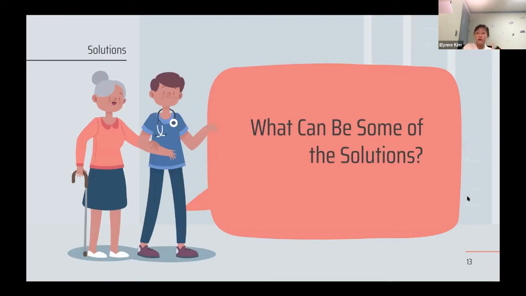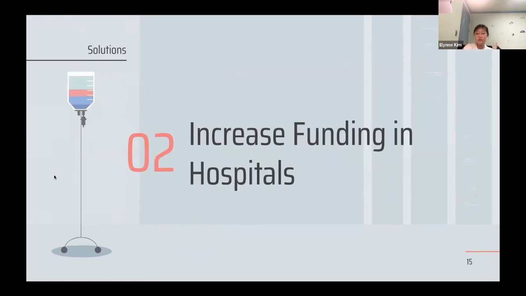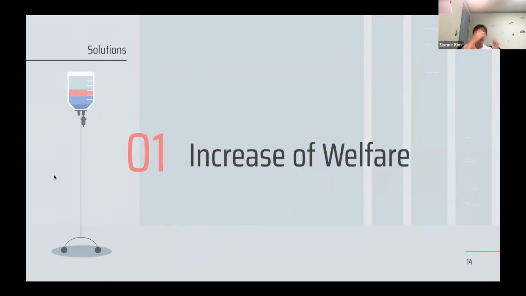So let me introduce the first solution, which is to increase the welfare provided to the public hospitals that exist in these countries. The government should increase the welfare provided to people who are experiencing poverty, and while giving this welfare, the government should provide proper education on the most effective way to use their money in daily life.